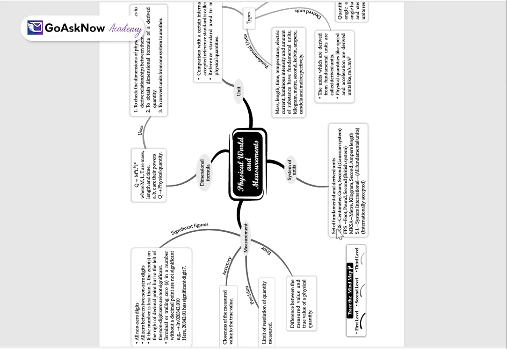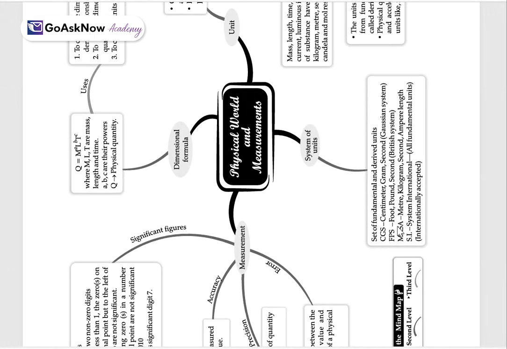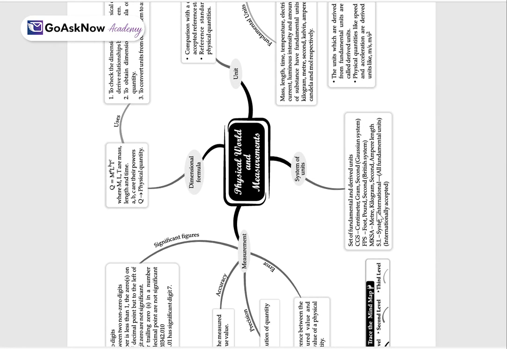So if you can see, CGS is centimeter, gram, second, a Gaussian system. FPS is a British system. MKSA is meter, kilogram, second, ampere. SI is the international system, with all fundamental units. Okay. So these are the units which are internationally accepted.